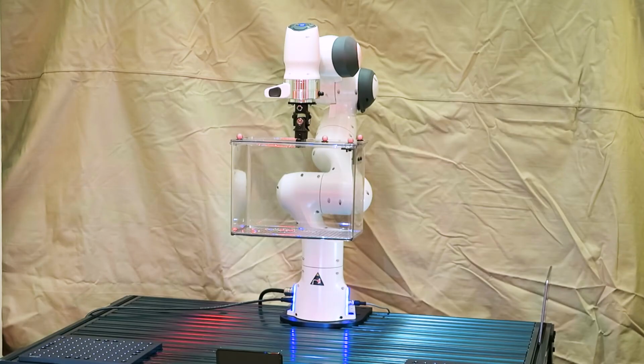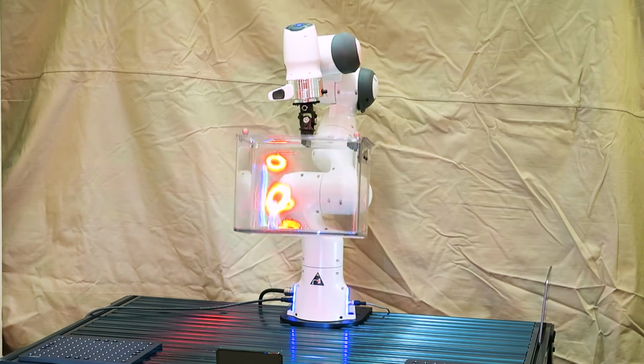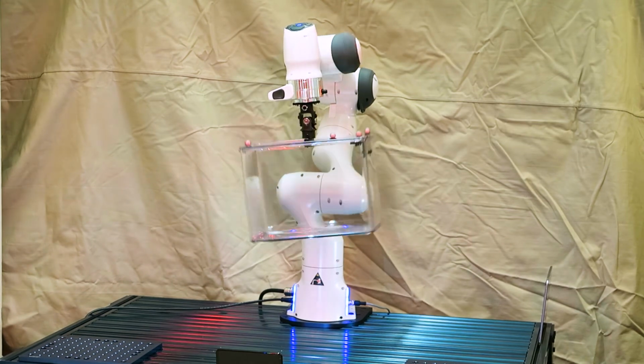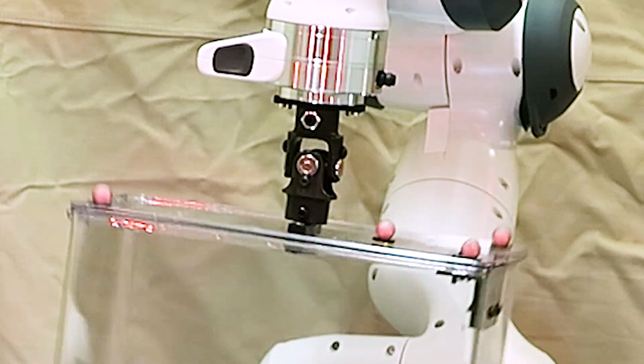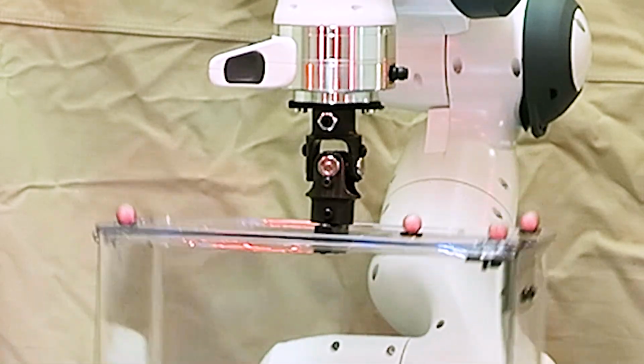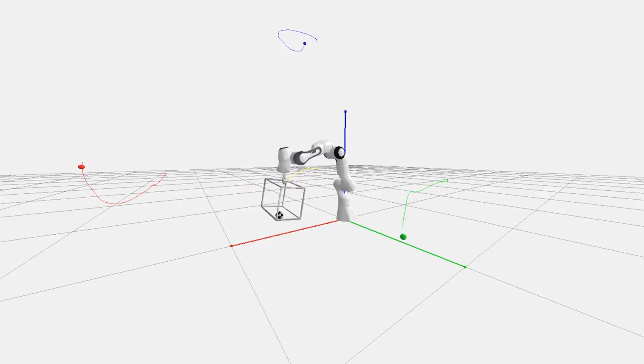In our final experiment, we consider an underactuated mechanism where a robot arm with 7 degrees of freedom follows a prescribed motion while an acrylic box is attached to its end effector via a universal joint. Since the universal joint is unactuated and we cannot easily obtain its joint positions, we track the motion of the box through a Vicon motion capture system. We use 4 reference points as observations to compare simulated against real data.